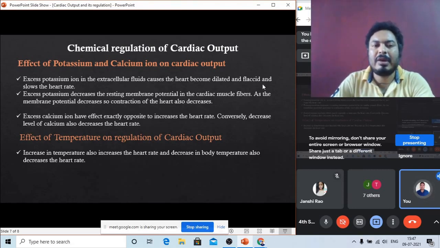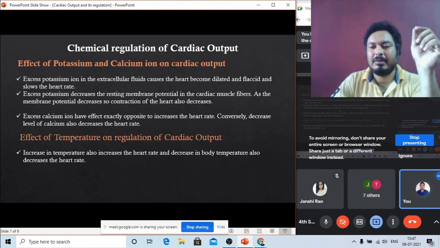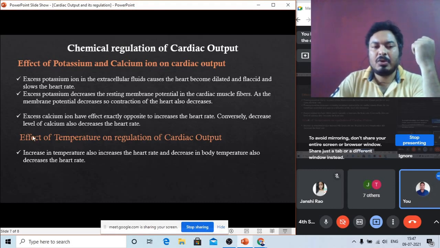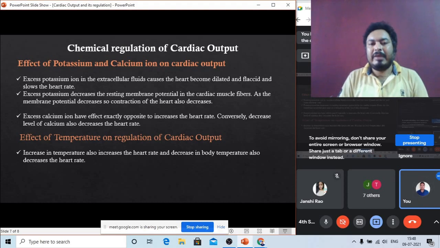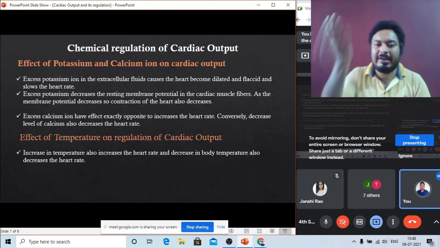So this is called the chemical regulation of the cardiac output. The chemicals are potassium ion and calcium ion. Other than the chemicals, another parameter is temperature. Our body temperature also regulates the cardiac output. When our body temperature increases, our heartbeat or heart rate also increases. When body temperature is going up, our heart rate, heartbeat or cardiac output also increases.